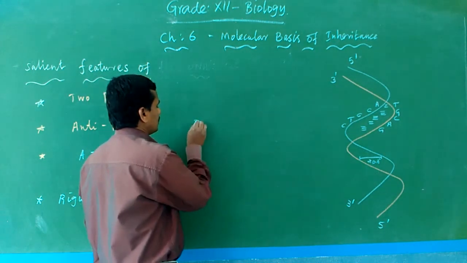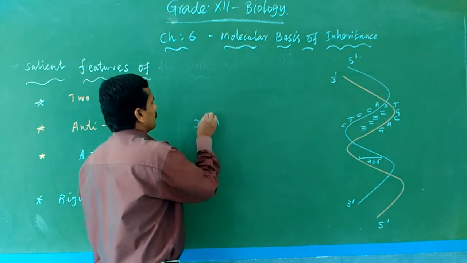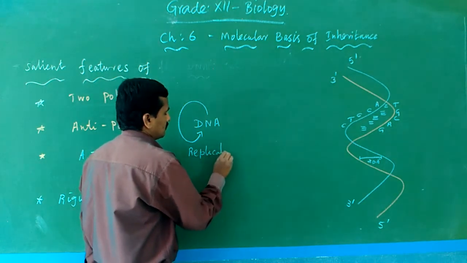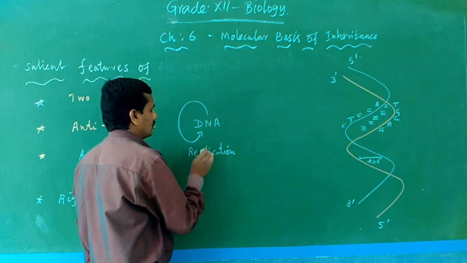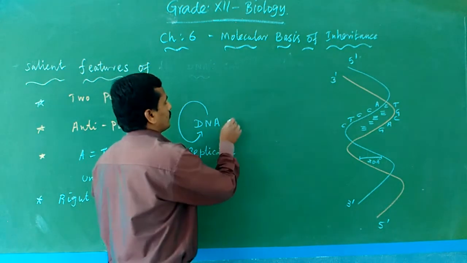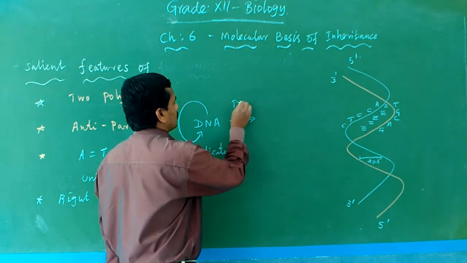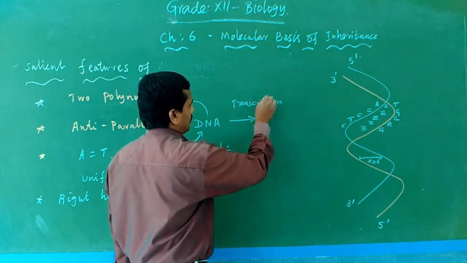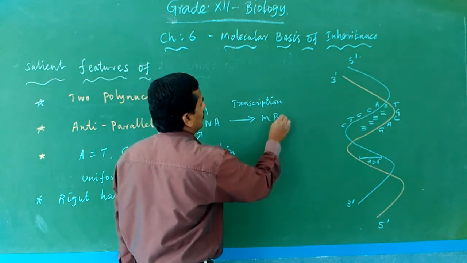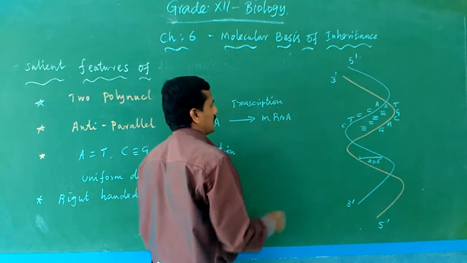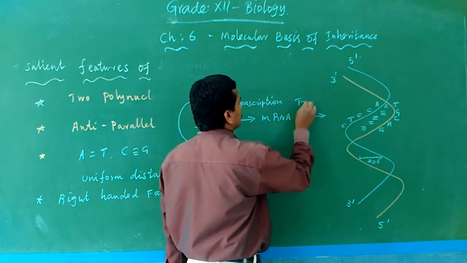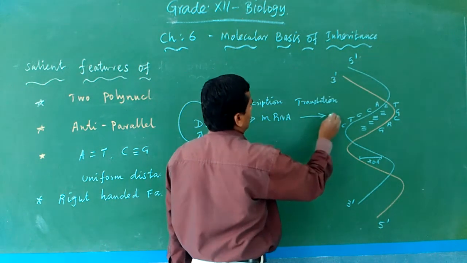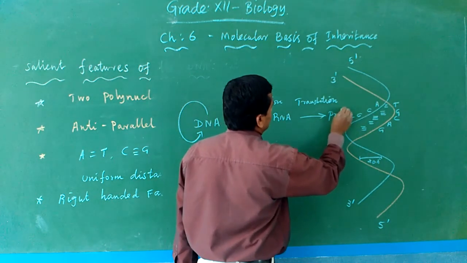The central dogma is the general process: DNA after the replication process forms DNA. After the transcription process, it forms mRNA or RNA. What is meant by transcription and translation, we will study in the next section. And after the translation process, it forms a protein.